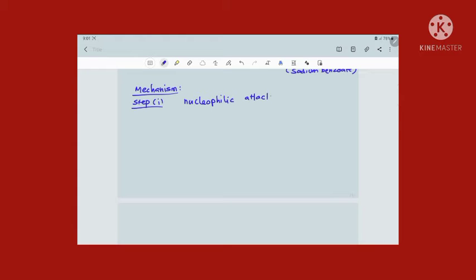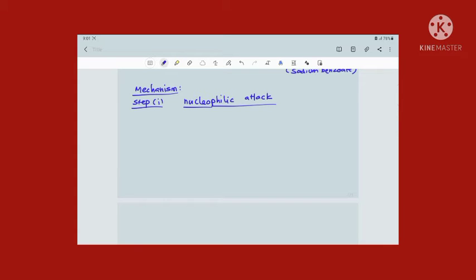Here the OH minus ion, which is formed by the base, acts as a nucleophile, and it attacks the carbonyl carbon of one benzaldehyde and results in formation of an anion. Now let us see the nucleophilic attack reaction.